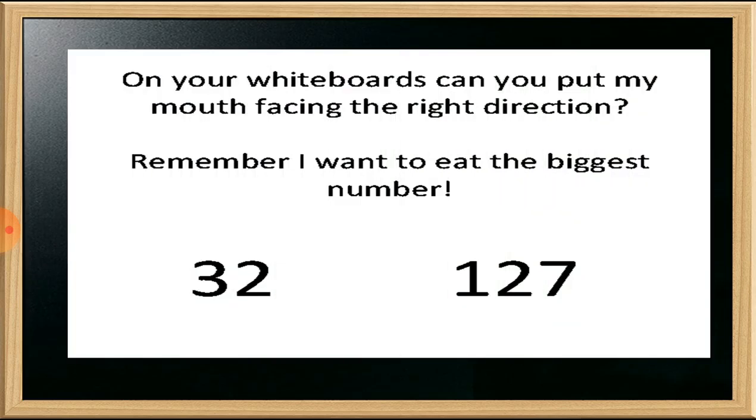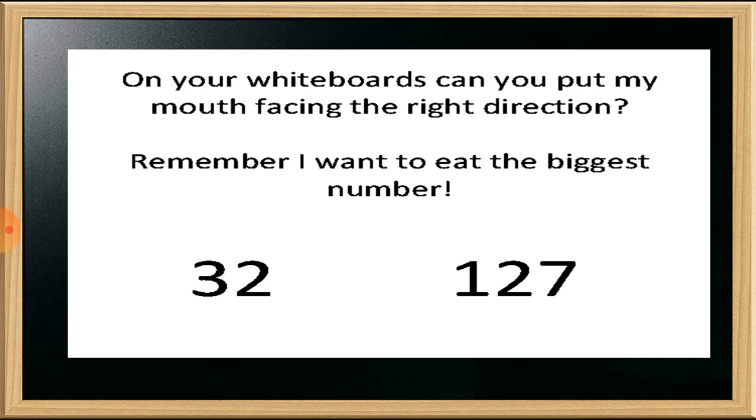Let's see, students. Here on your whiteboard, can you put my mouth facing the right direction? Remember, I want to eat the biggest number. It means the alligator wants to eat the bigger number. As I told you in the important note, let's check the numbers from the left side. Number 32 is at the left side and number 127 is at the right side. So which one is the bigger number, students?